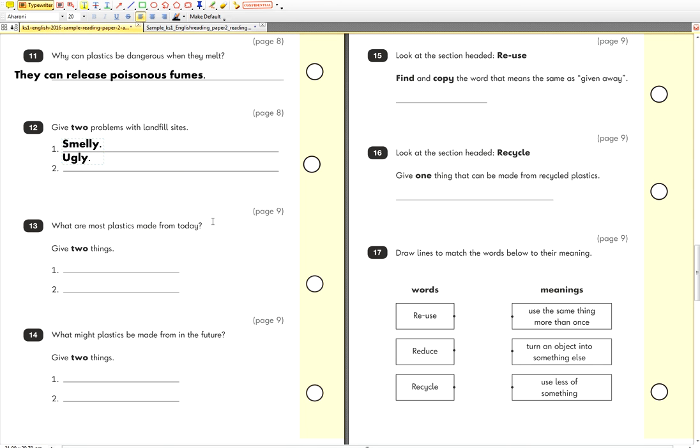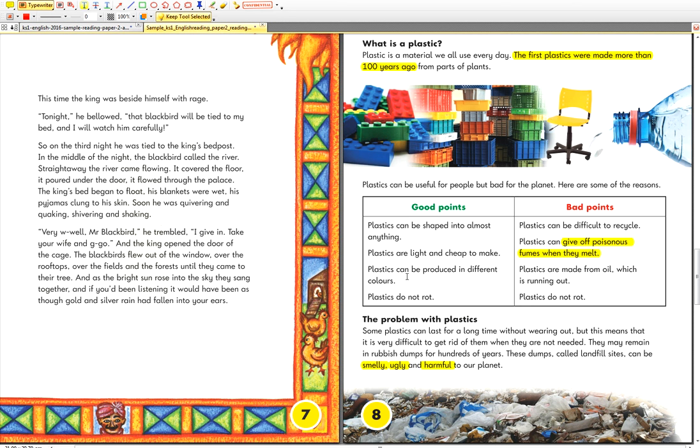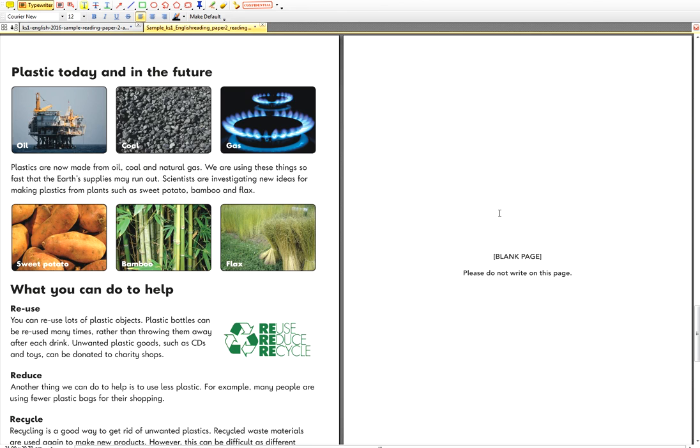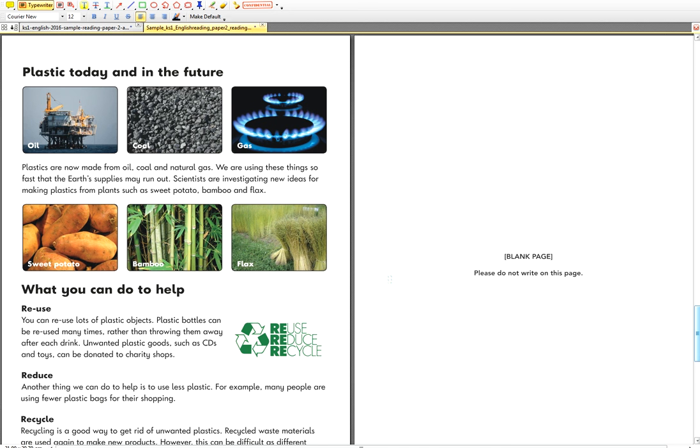What are most plastics made from today? Give 2 things. So look at the text, folks. Let's have a look at what plastics are made from today. So what are they made from? Plastics are now made from... what does it say in the text, folks? Plastics are made from oil, coal, okay, and natural gas. Not just gas, natural gas. Okay, so those are the 3 things that plastics are currently made from.